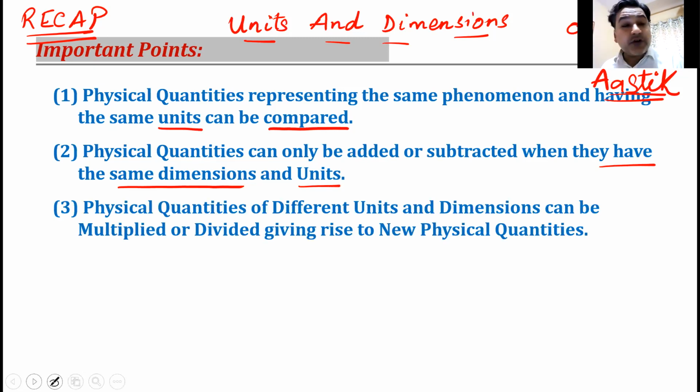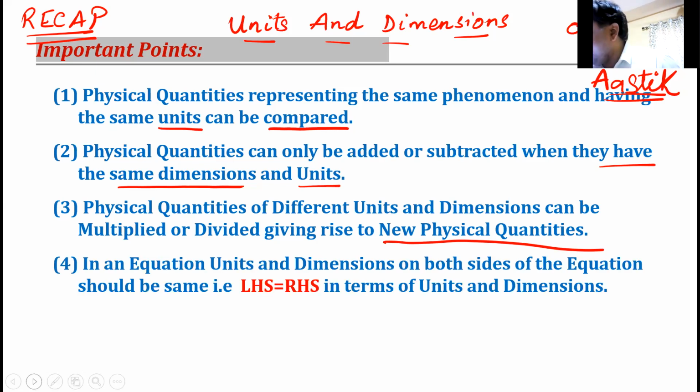That took us to our third point. We had already discussed this. What about multiplication and division? Well, if you multiply or divide two physical quantities, yes, Niharika, very correct. You multiply, divide, you will end up with different physical quantities. You divide distance by time, speed, displacement by time, velocity, velocity by time, acceleration, and so on. So you will get new or derived physical quantities. Mass by volume, Shravya, is density, different physical quantity. That was our third point.